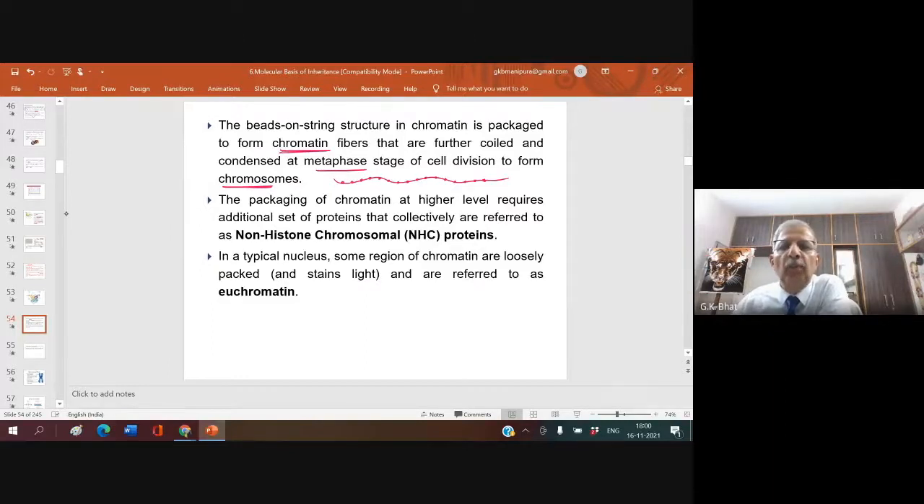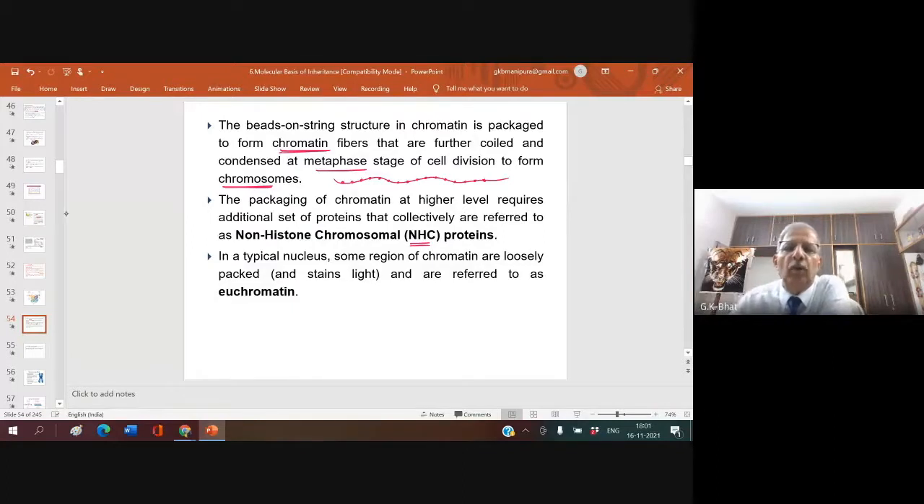The packaging of chromatin at higher levels requires an additional set of proteins that collectively are referred to as non-histone chromosomal proteins, NHC. It is not that only histone and DNA make the chromosome. The chromosome in early stages is referred to as chromatin. When it is condensed, when it is distinct, we use the term chromosome. A chromosome is generally with one chromatid. Whenever it gets duplicated, it has 2 chromatids.